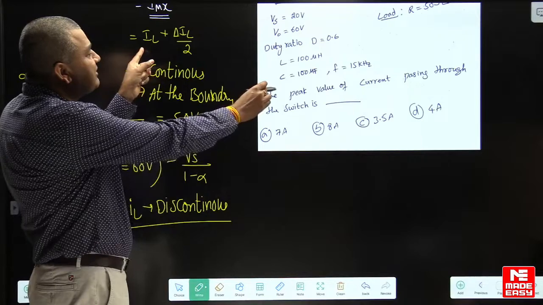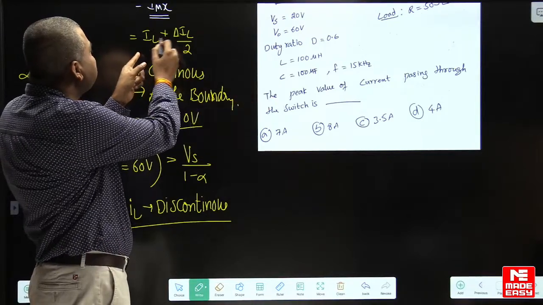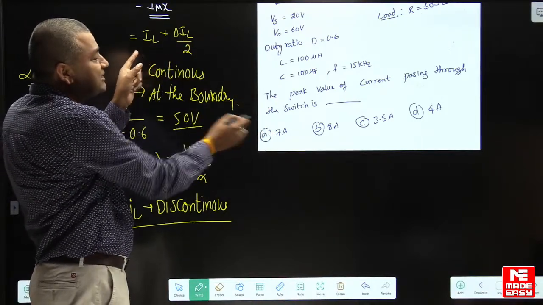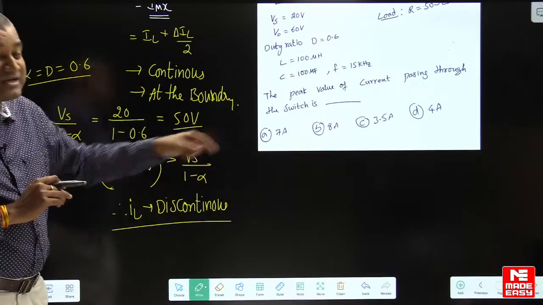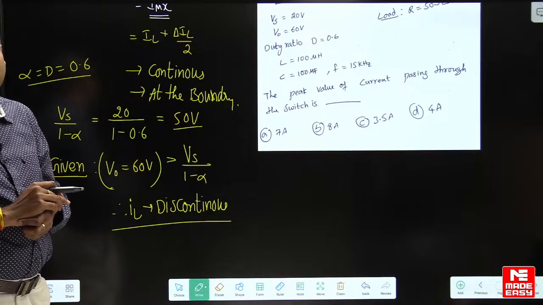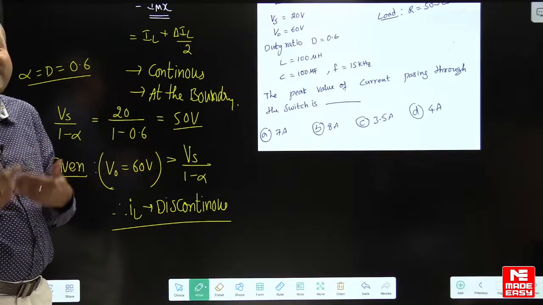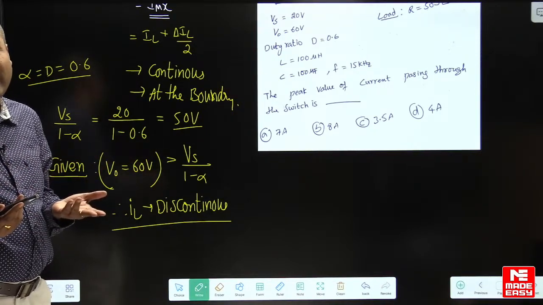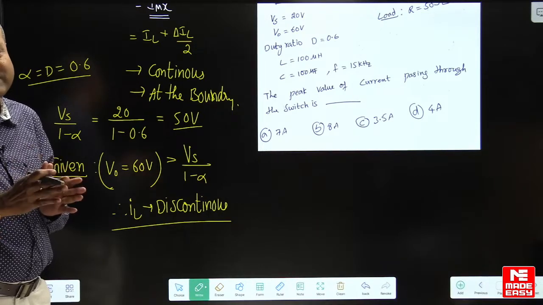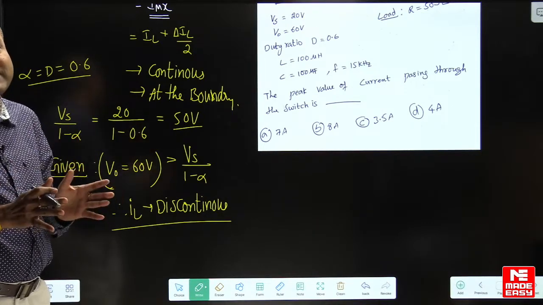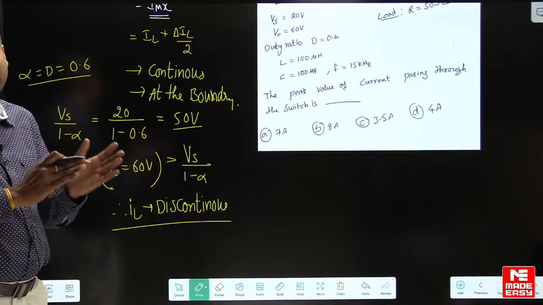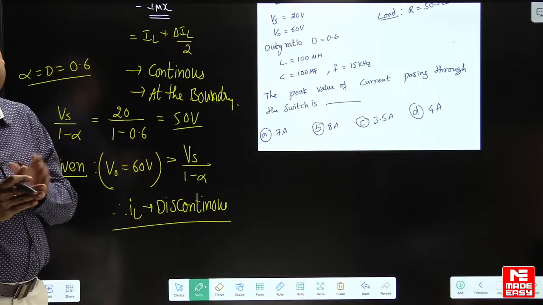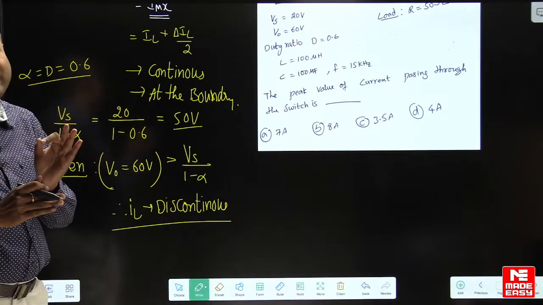The moment they ask for the peak value, they straight away use this formula. That is why I have given option A. Sometimes that kind of mistake happens, so be cautious. Especially in choppers, we have to identify whether it is continuous or discontinuous. That is the first point we have to identify.